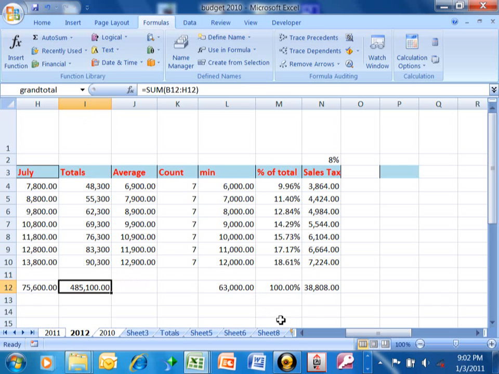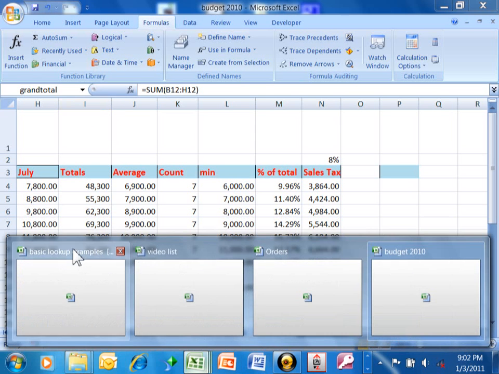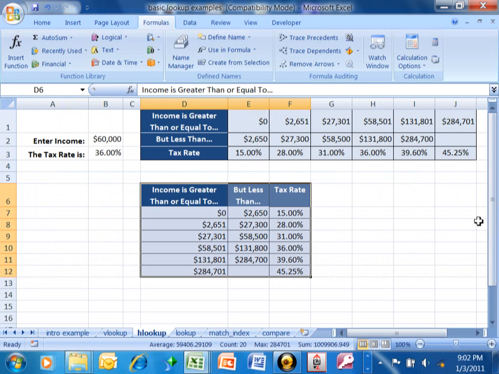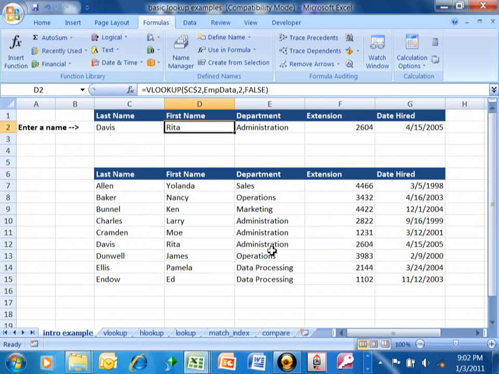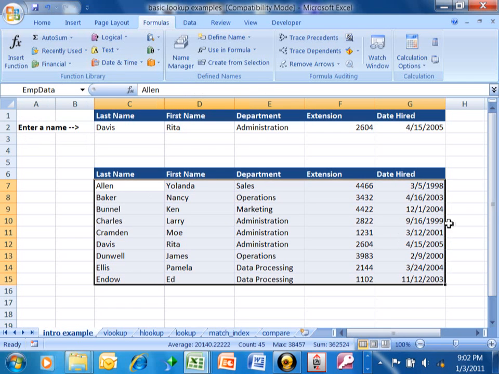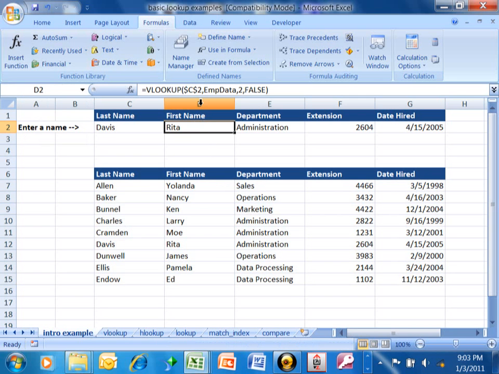So let me show you another example of a name in a different spreadsheet. In another video we were doing VLOOKUP, so you might want to look up VLOOKUP if you don't know what that is. But here's a formula that's using a VLOOKUP, and inside the formula I'm using this thing called employee data. When I click the pull down next to the name box, we can see that employee data is this entire range over there. So in my formula, instead of using the range, I can just use the name employee data, and it's the same thing. So that's how we use our named ranges.